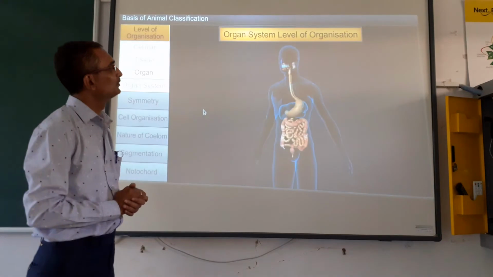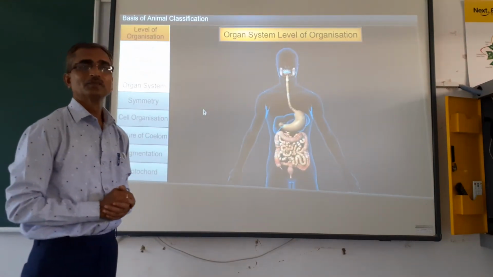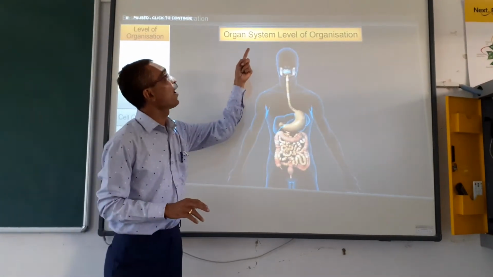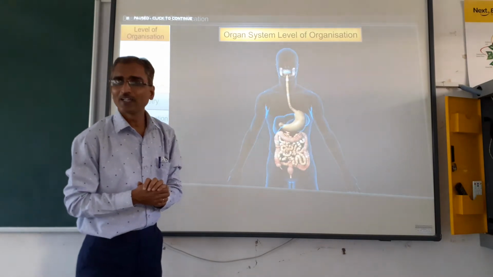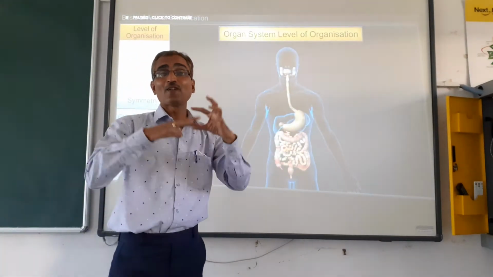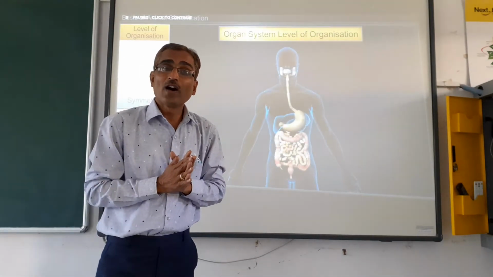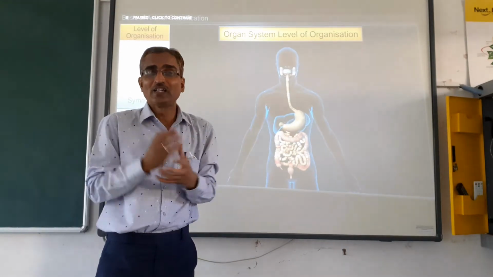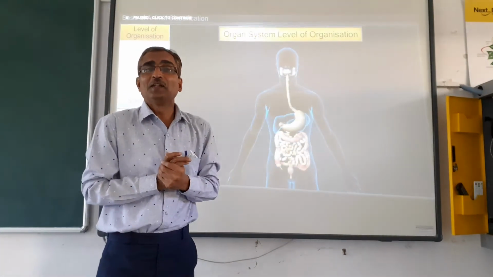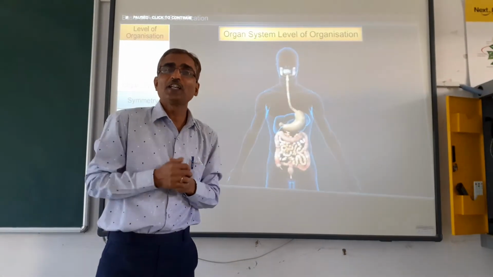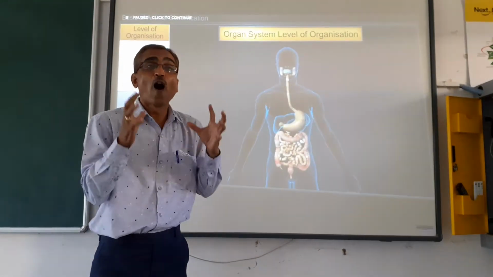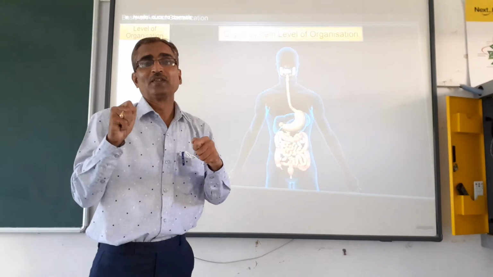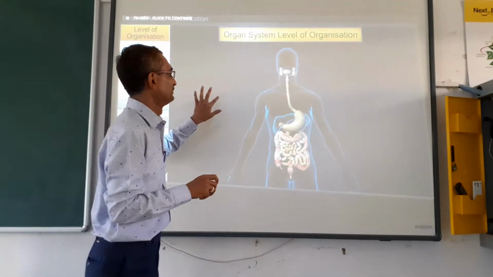The last pattern is the organ system level of organization. Here different organs work in association with each other. They coordinate with each other and perform functions, and by coordinating they form the organ system. That is why it is known as the organ system level of organization.